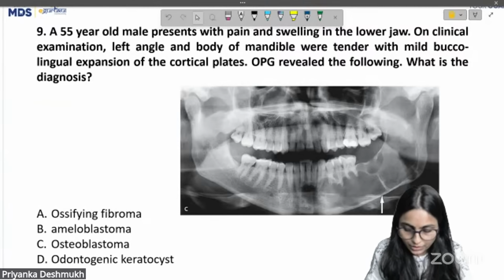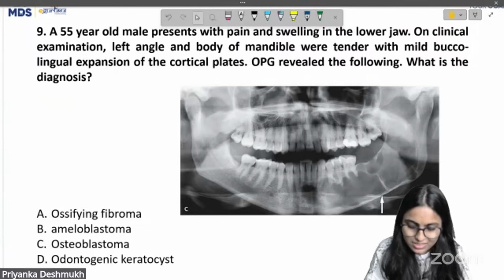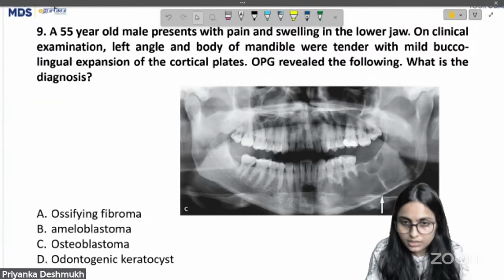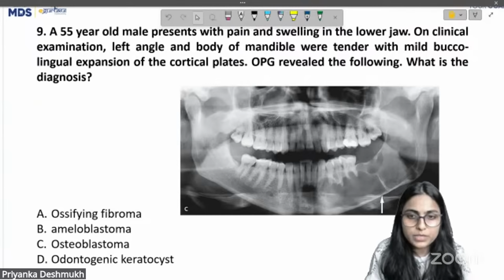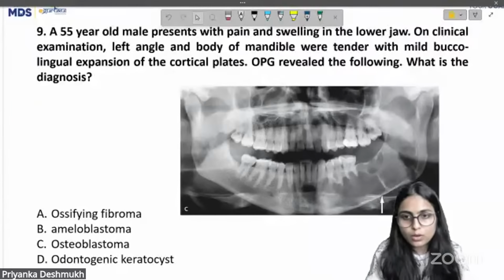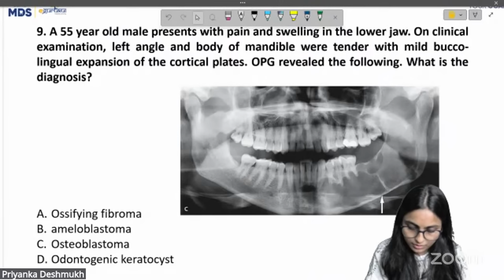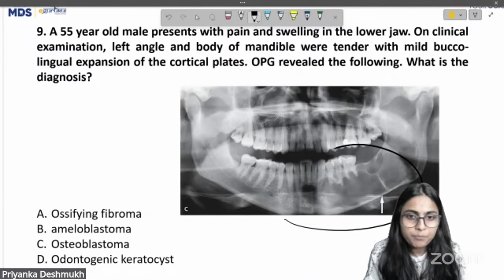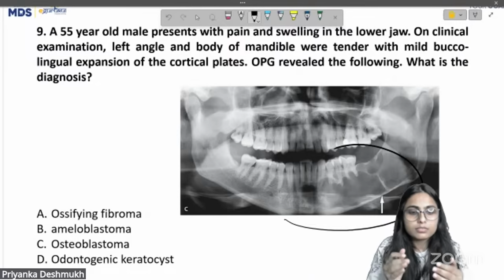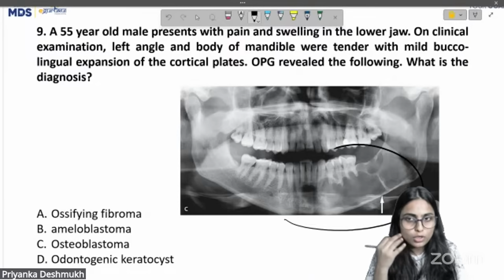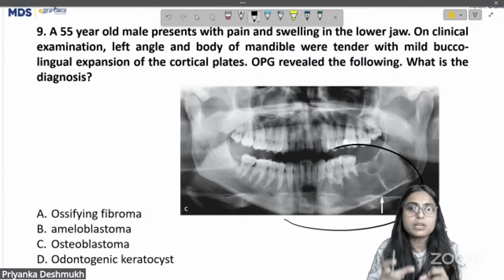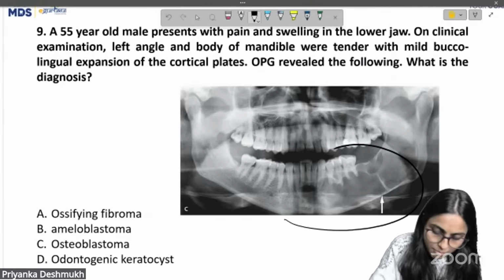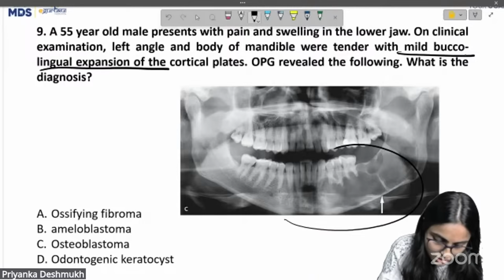OPG revealed this. Okay, so this is a tentative OPG that I've taken. We don't know the exact OPG image, but according to the recall from students, we have taken this OPG. So, pain and swelling in the lower jaw, and there is mild buccolingual expansion.